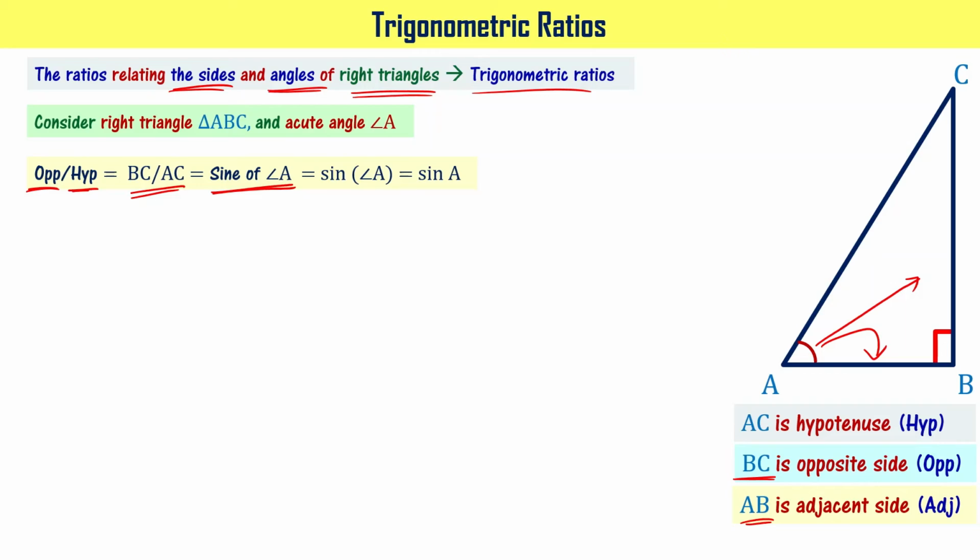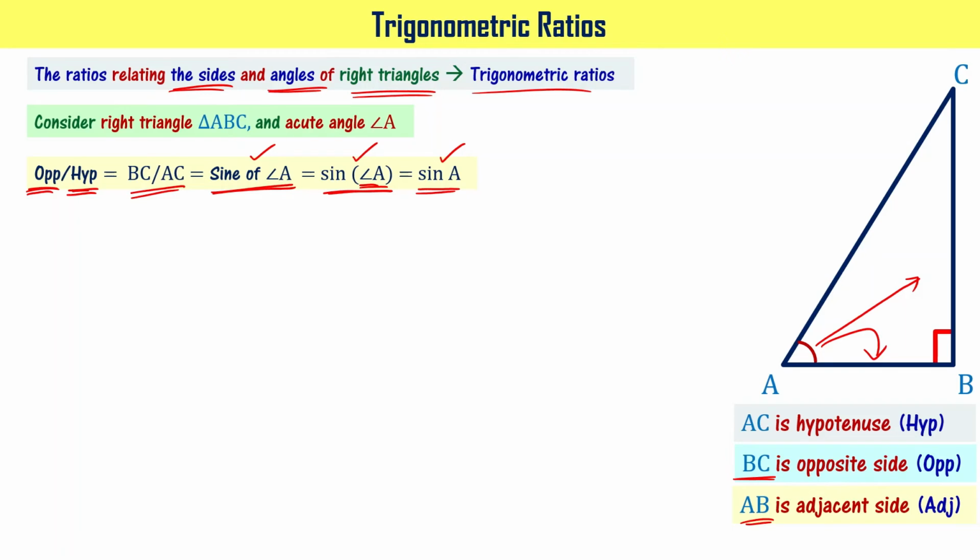That can also be written as sin A, or it is read as sine A. If you write sine A or sine of angle A, everything is the same. This is opposite side divided by hypotenuse for a given right angle triangle and an acute angle of interest, right? In this particular case, angle A is of our choice.